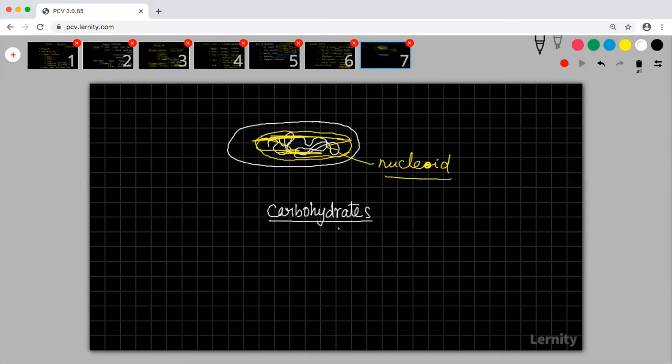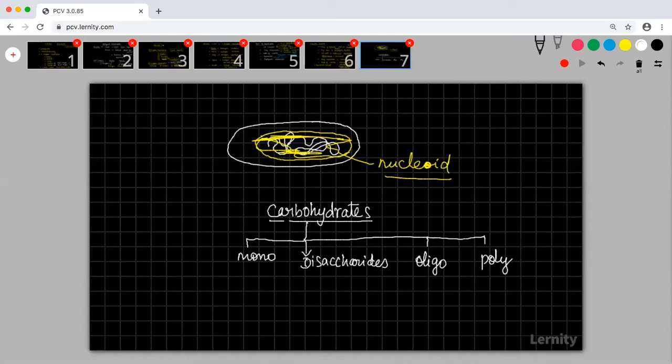So carbohydrates are of three types: monosaccharides, oligosaccharides, I mean disaccharides, okay, there are four types: monosaccharides, disaccharides, oligosaccharides and then polysaccharides. Whenever glucose or fructose is a single unit, there are sugars which are single units. Those single units are what we call monosaccharides. When two of these are joined together, we call them disaccharides.